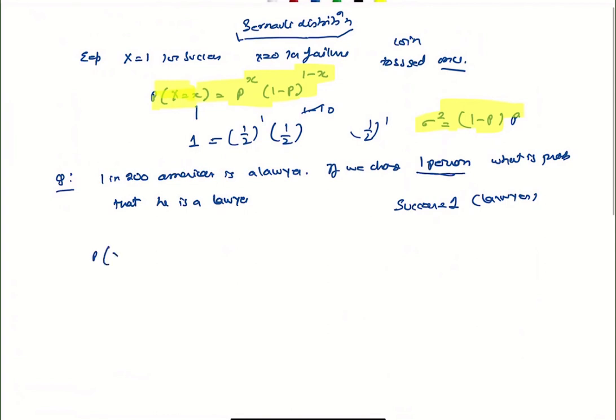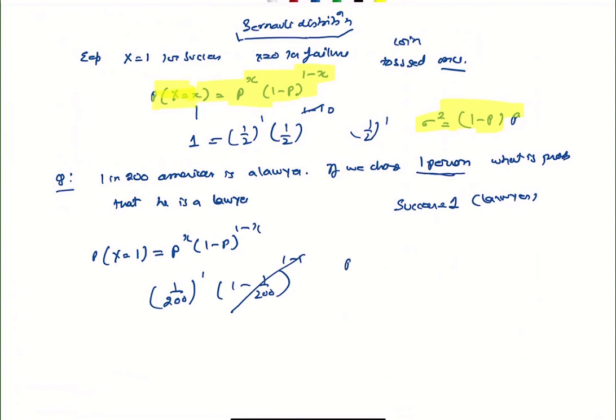So probability of x equal to 1, which means success, will be p to the power x times (1 minus p) to the power (1 minus x). The probability is 1 by 200, and x is obviously 1, and (1 minus 1 upon 200) to the power (1 minus 1), so this goes away, and the probability of x equal to 1 is going to be 1 upon 200.